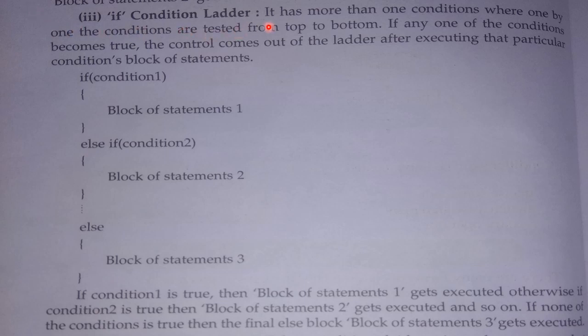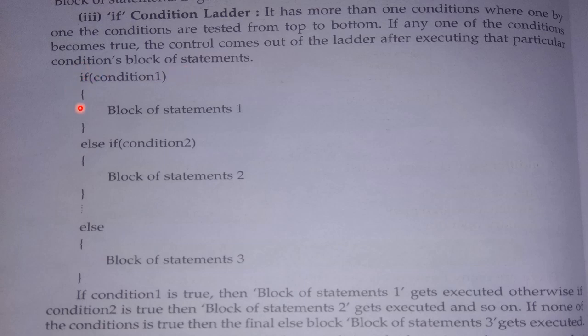Now the third one is the if condition ladder. Here we have more than one condition. In this type of conditional statement, the conditions are tested one by one from top to bottom. First the first condition, then it will check the second condition, then the third condition, then the fourth condition. If any one of the conditions becomes true, then control comes out of the ladder after executing that particular condition's block of statements.